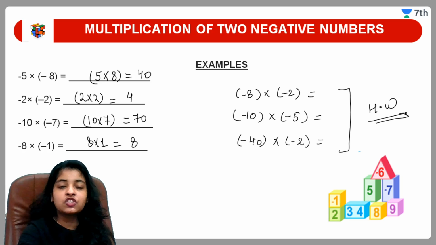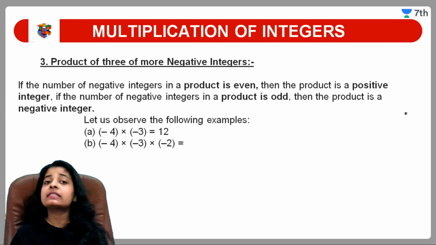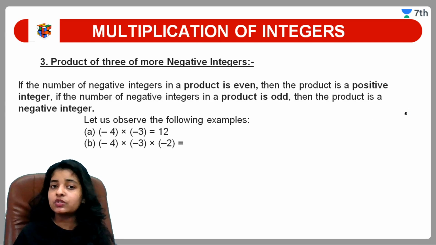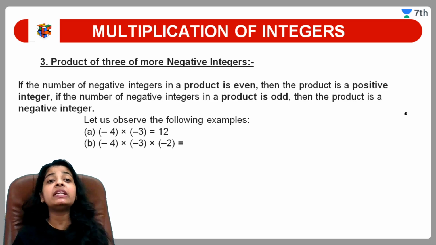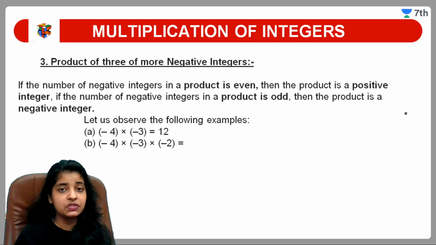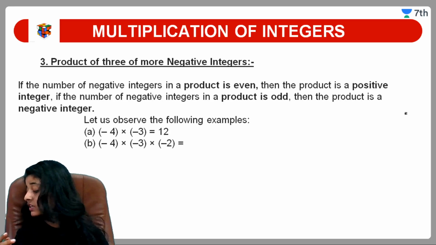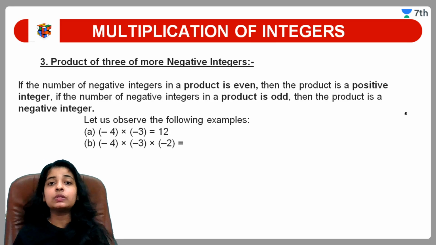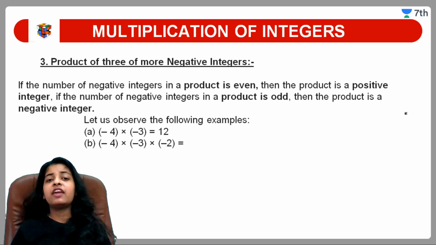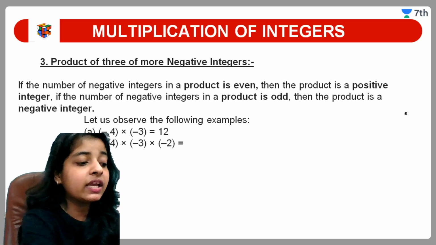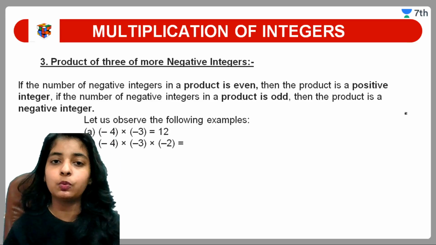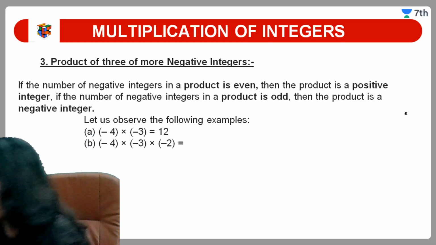ठीक है, चलिए आगे बढ़ते हैं. This is the third type of multiplication which we are going to learn, that is the product of 3 or more negative integers. अभी हम बात कर रहे थे दो नेगेटिव इंटीजर्स की. So now we are going to learn about the product of 3 or more negative integers. If we are performing 3 negative integers, if we are having more than 3 negative terms, then what do we have to do? Okay guys, just wait 2 seconds, I'm just coming.